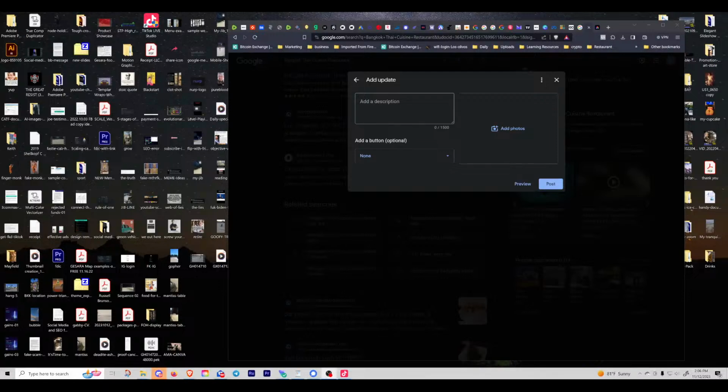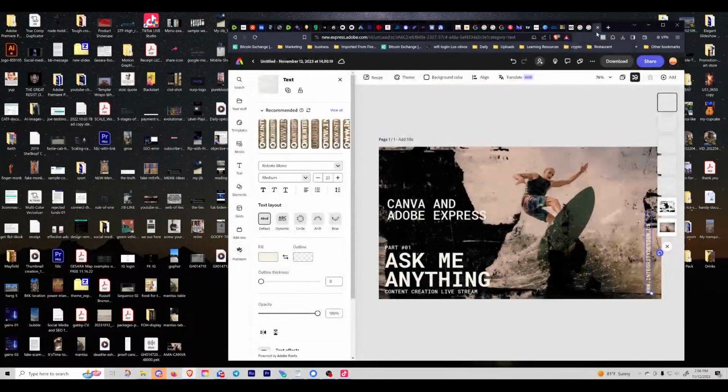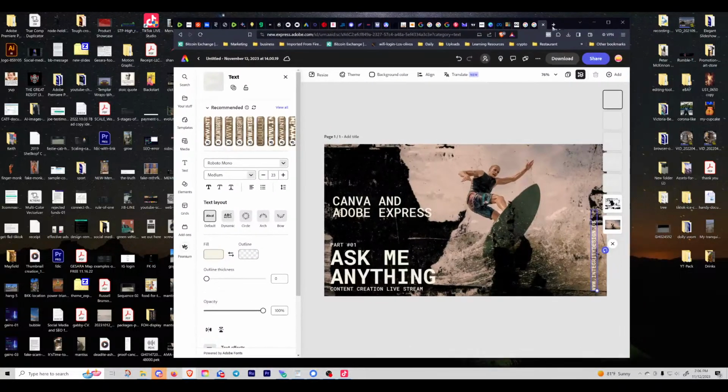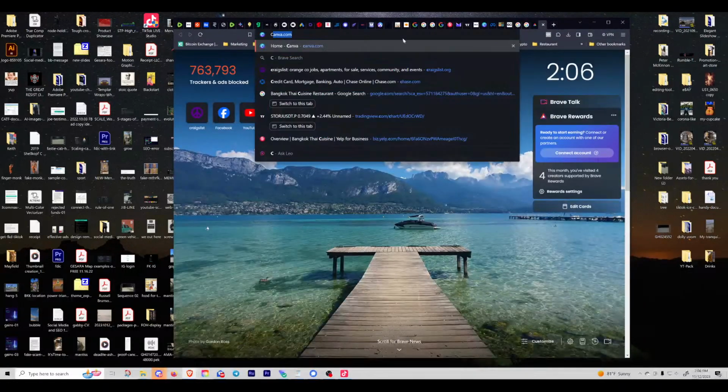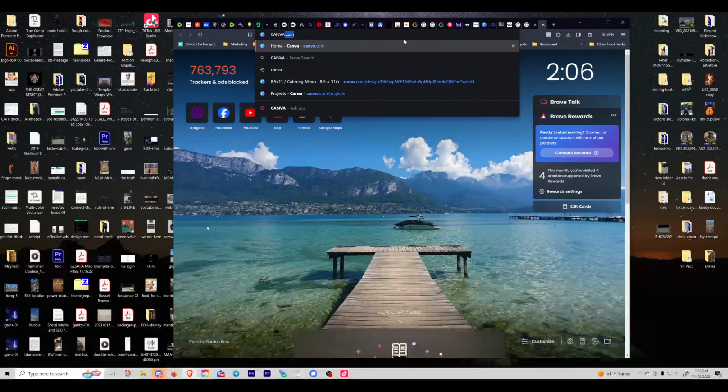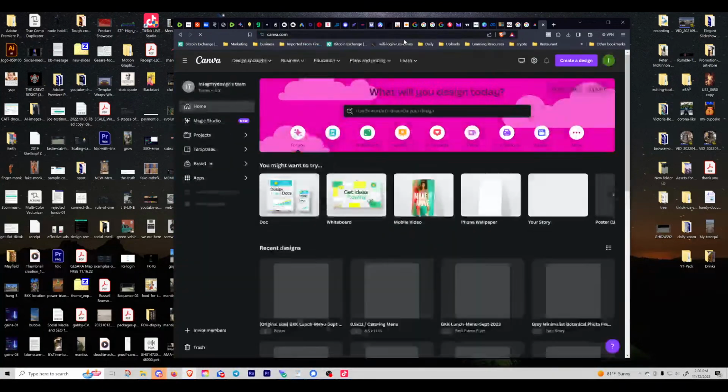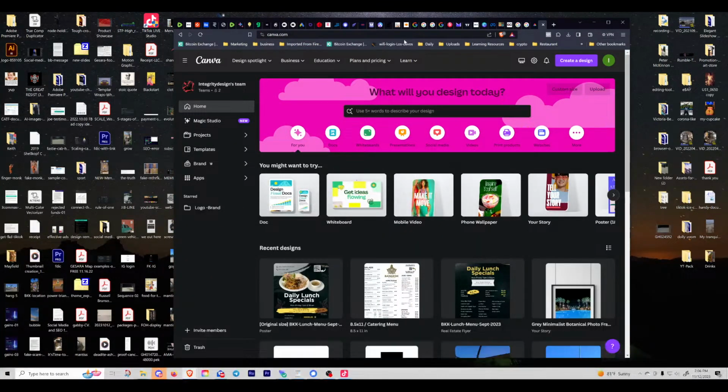Live on both. My audio is good. Just want to make sure I'm connected before I start getting into something here. Nothing's happening. Okay, Adobe Express. There we go. And CANVA. There you go. Get it going. There's a little bit of lag, latency. That's all right. Get this stuff going here.